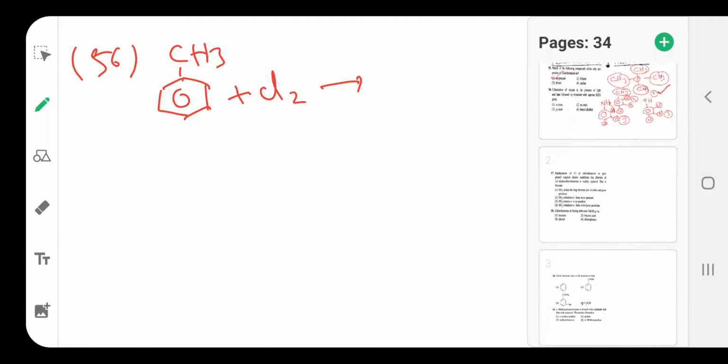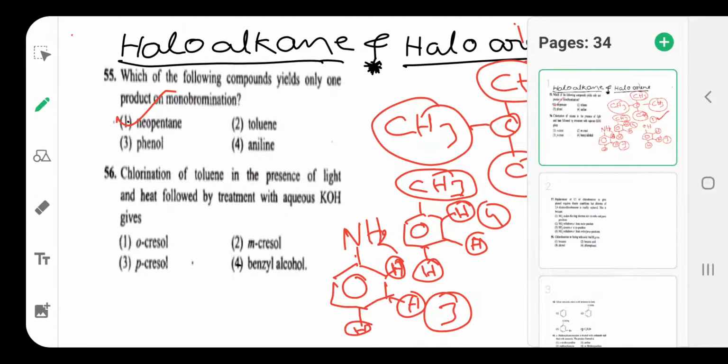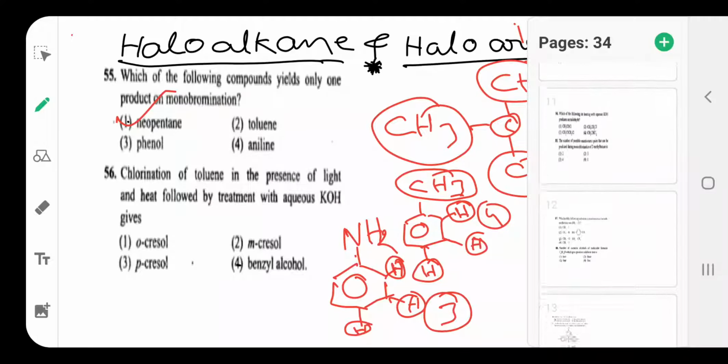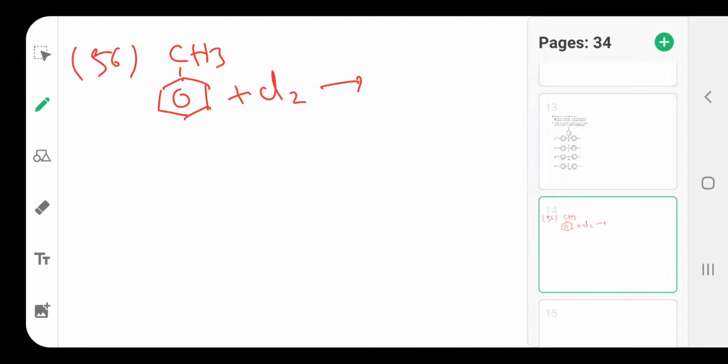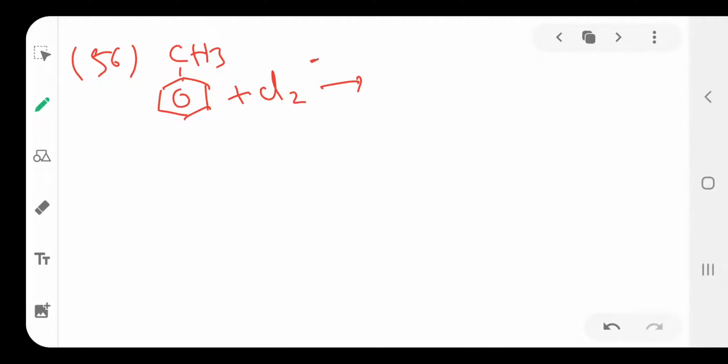In the presence of light and heat, followed by aqueous KOH. In the presence of light and heat, the alkyl hydrogens are more reactive with chlorine, whereas the hydrogens present in the aromatic ring are less reactive with chlorine.